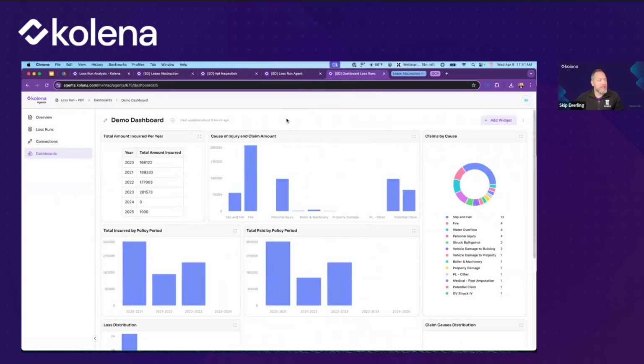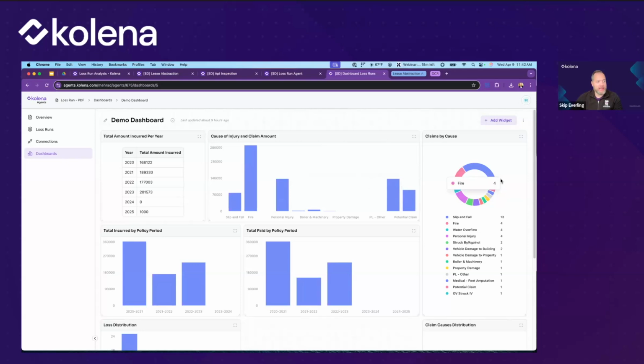This dashboard view lets you create this based on whatever graphical view that you want to have. So now what we're seeing here is a high level dashboard for all of the loss runs that we processed, not just each individual document, although we could set it up that way. So you could have this information generated for each individual loss run, or you could have this analysis page across all of your loss runs taken together.